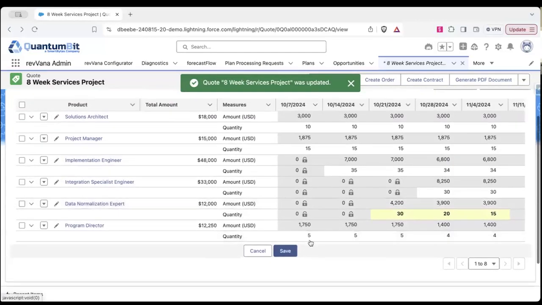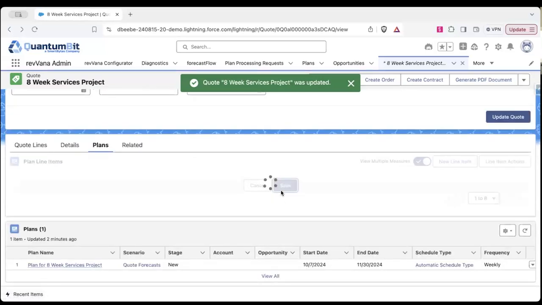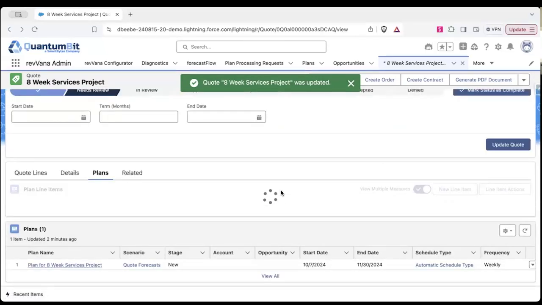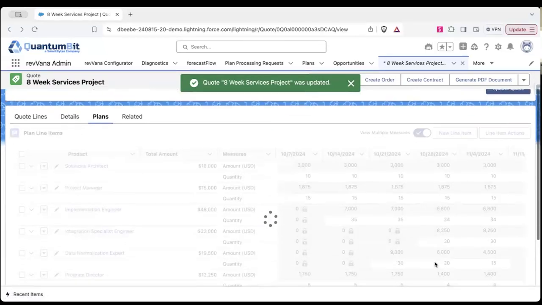If I go and I update and save this quote, save the plan, the changes here will be reflected on the quote to give you an updated commercial expectation that you can send over to your customer.